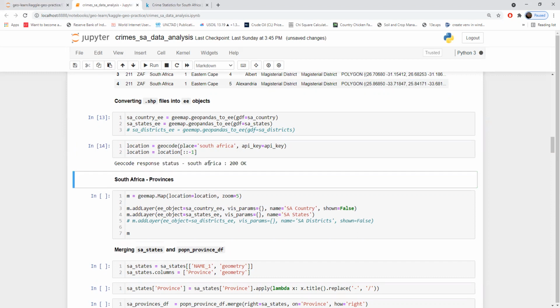So by default, geocode, I think, takes longitude and latitude. So we want to reverse it to get latitude and longitude. So here I'm reversing it.